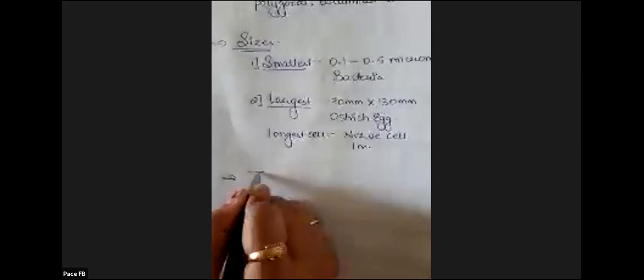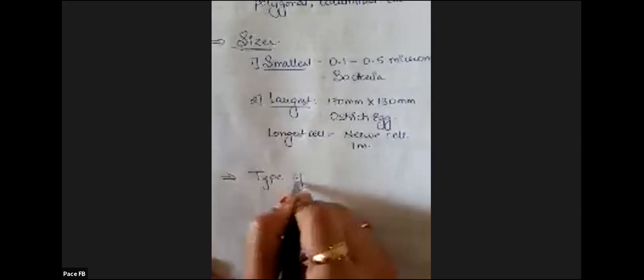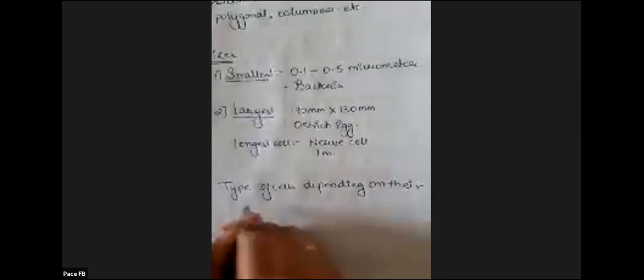So we have discussed the different shapes of cells, different sizes of the cells, smallest, largest, longest. Now we will discuss the types of cell depending on their origin.